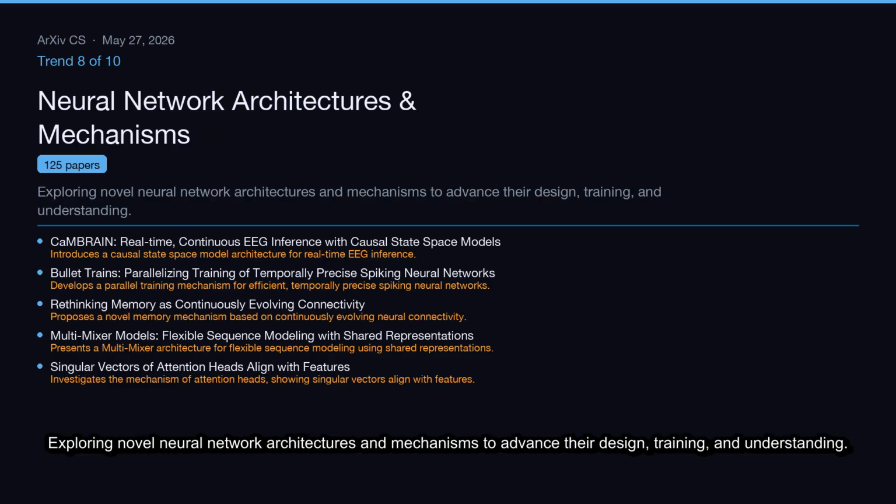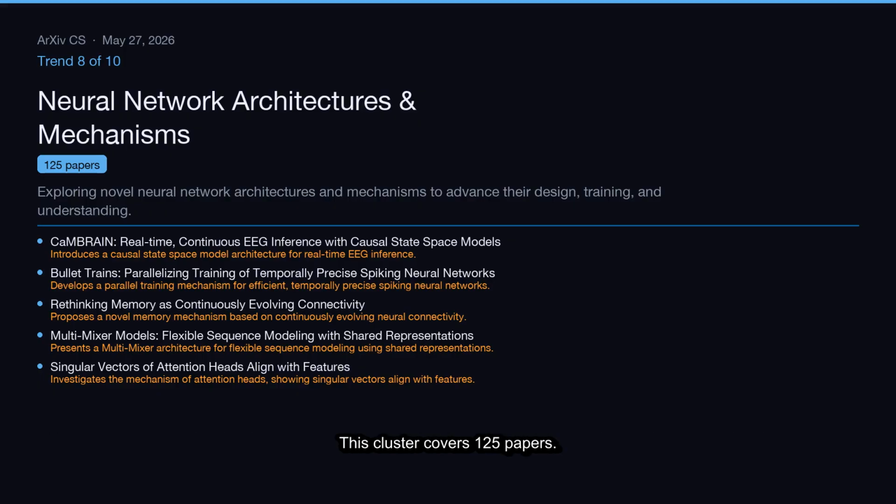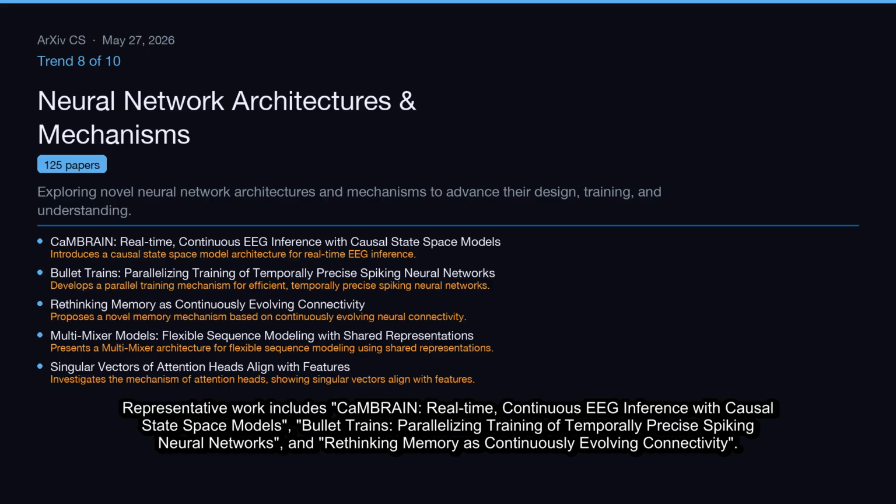Trend 8 of 10, Neural Network Architectures and Mechanisms. Exploring novel neural network architectures and mechanisms to advance their design, training, and understanding. This cluster covers 125 papers. Representative work includes CamBrain, Real-Time, Continuous EEG Inference with Causal State Space Models, Bullet Trains, Parallelizing Training of Temporally Precise Spiking Neural Networks, and Rethinking Memory as Continuously Evolving Connectivity.